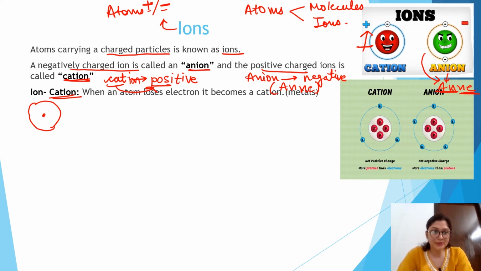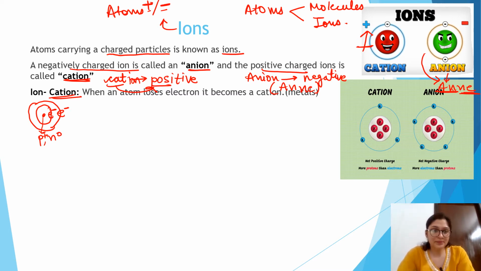You all know that the nucleus contains the protons as well as neutrons, while the outermost part is surrounded by different shells on which different electrons are revolving around this nucleus. The nucleus consists of protons, which are positively charged, and neutrons.